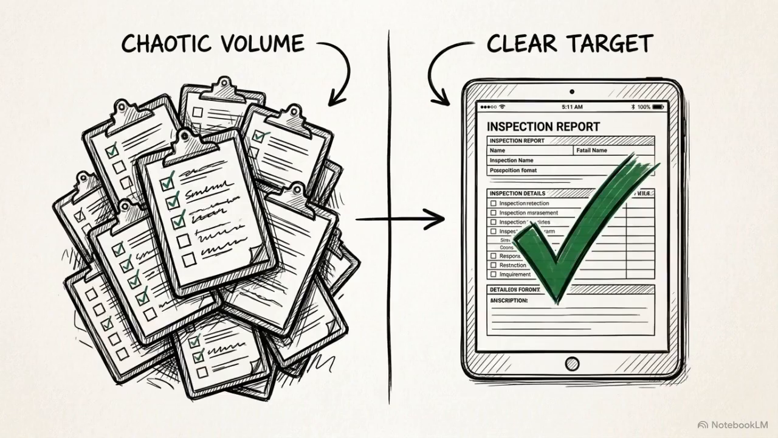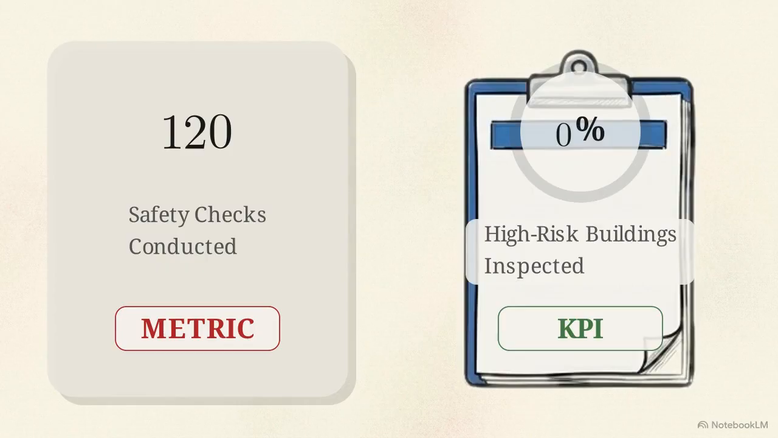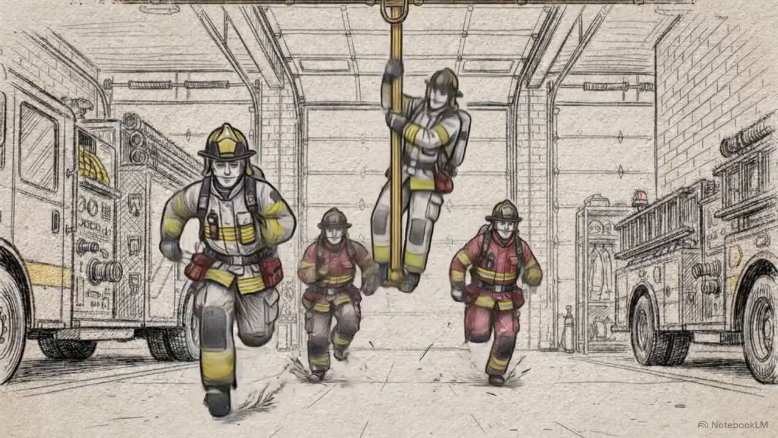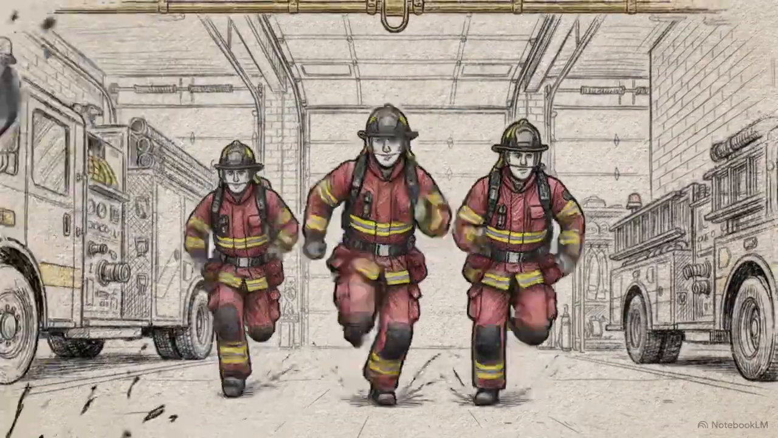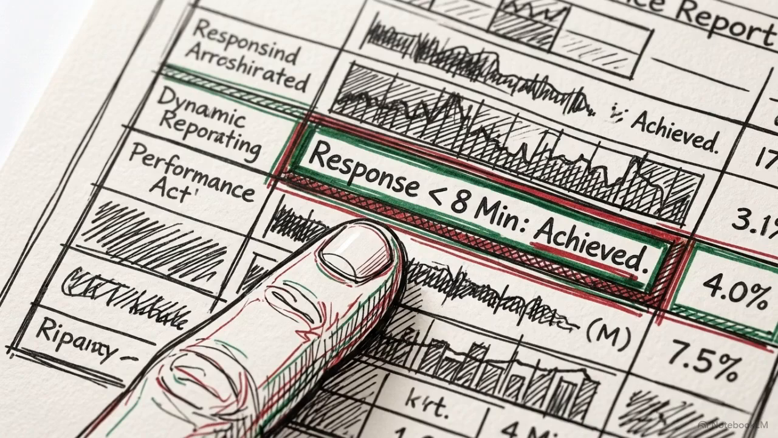It is important to distinguish between a simple count of activity and a specific performance goal. A metric is a tally of actions, like 120 safety checks. It tracks volume, but not effectiveness. A key performance indicator, or KPI, is a measurable value tied to a standard of success, such as ensuring 98% of high-risk buildings are inspected on schedule. To evaluate speed, management must move past general questions and set a strict KPI, like the percentage of responses completed under 8 minutes. KPIs provide the specific targets needed to evaluate operational outcomes, rather than just tracking the volume of activity.